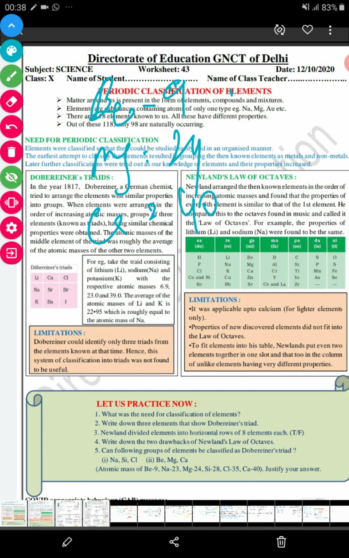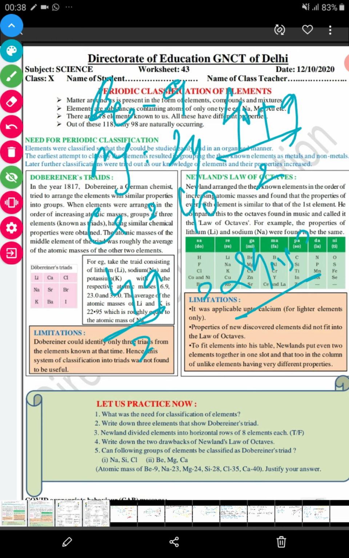Add calcium plus beryllium divided by 2, that is 49 divided by 2, that is 24.5. This 24.5 is nearly equal to magnesium. So it can be put into a Dobereiner triad.